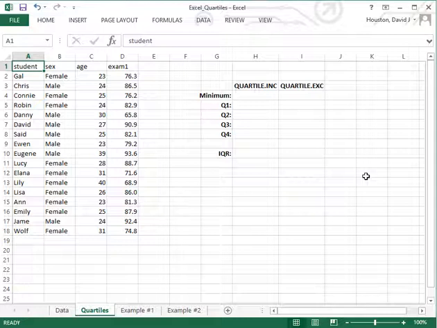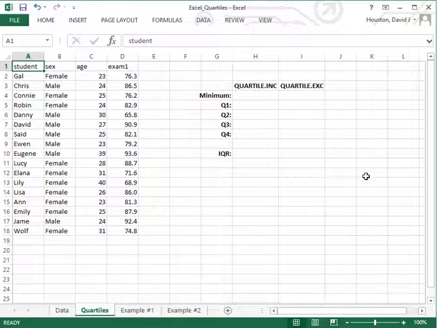That 5-number summary includes the minimum value of a quantitative variable for a sample, the maximum value, the median or the second quartile, which refers to the value below which or above which half of the data fall, the first quartile, which refers to the 25th percentile or the value below which 25% of cases in a sample fall, and the third quartile, the value below which 75% of the cases in a distribution fall.